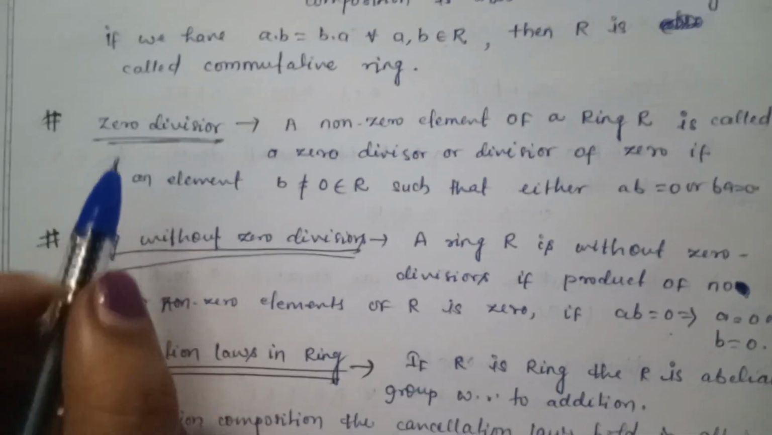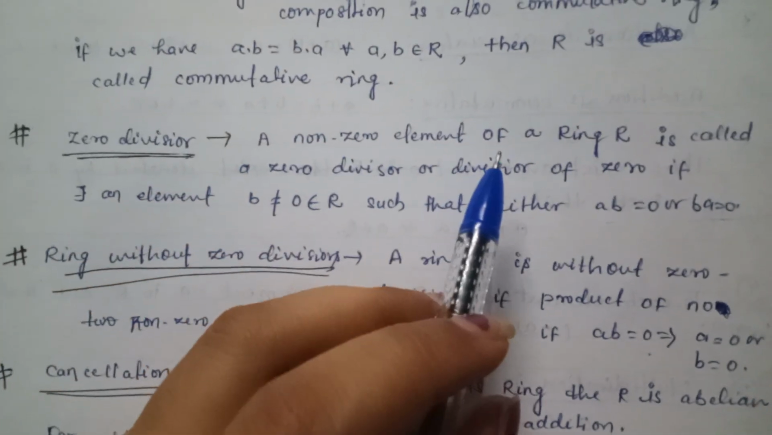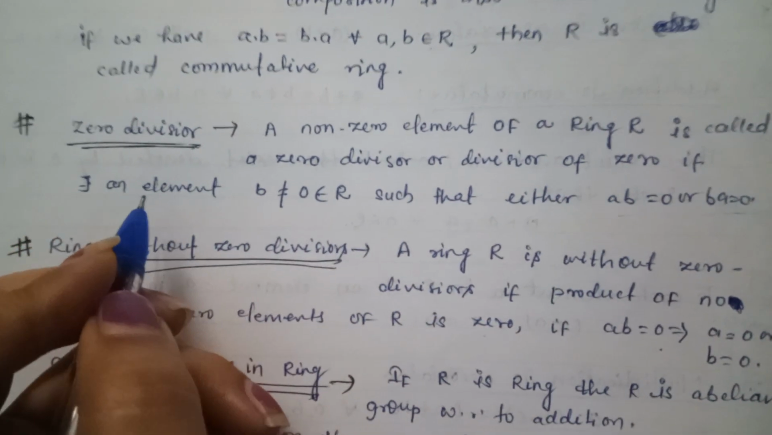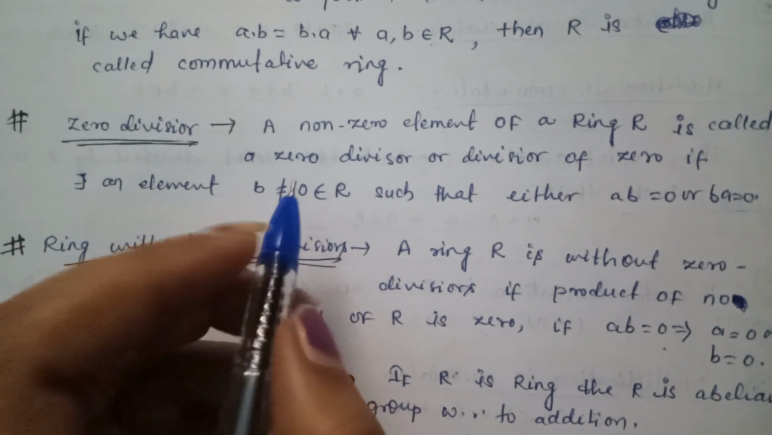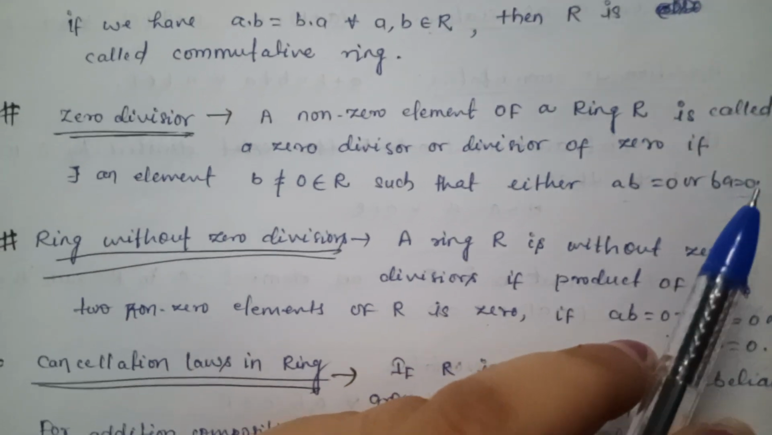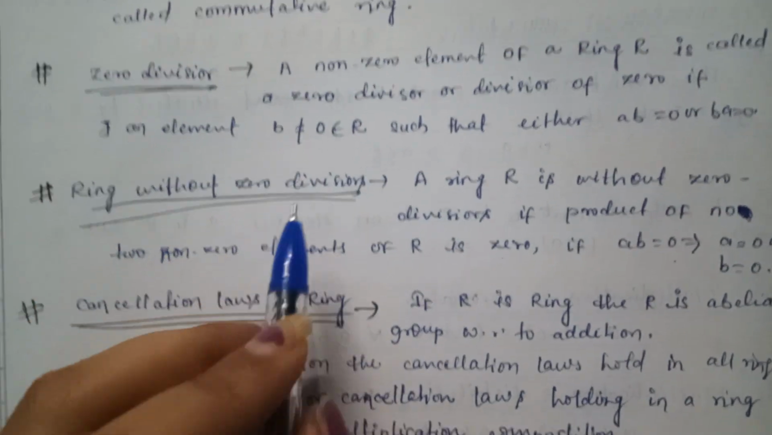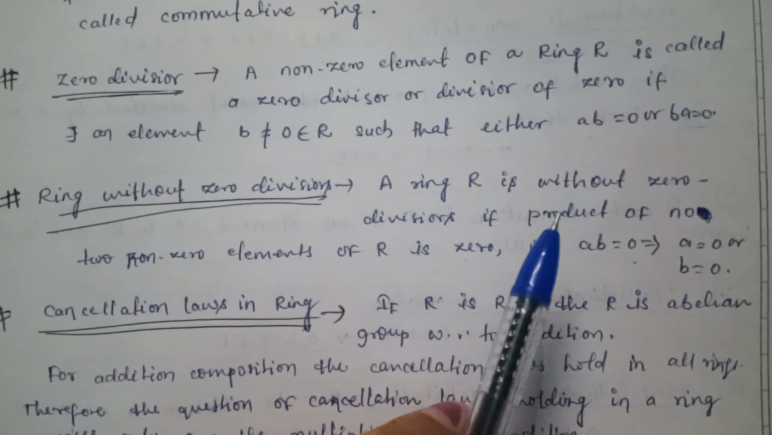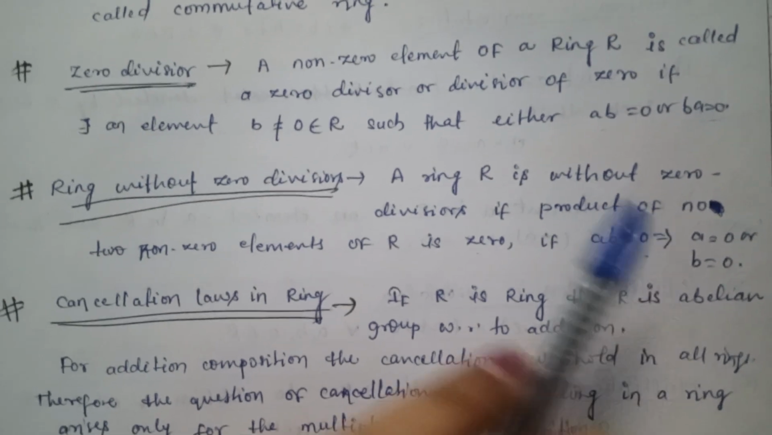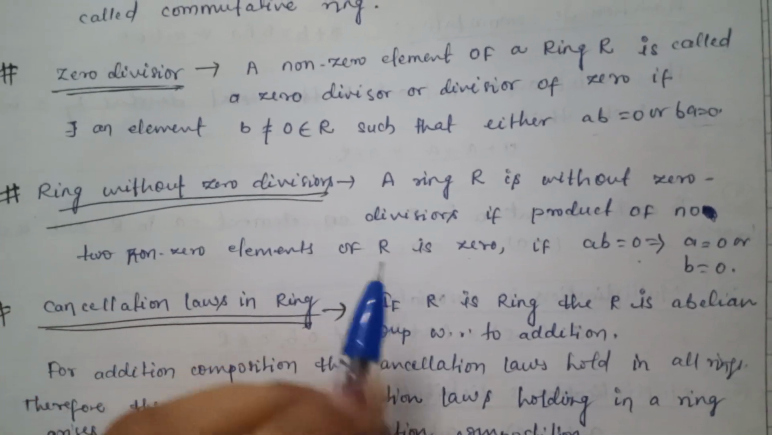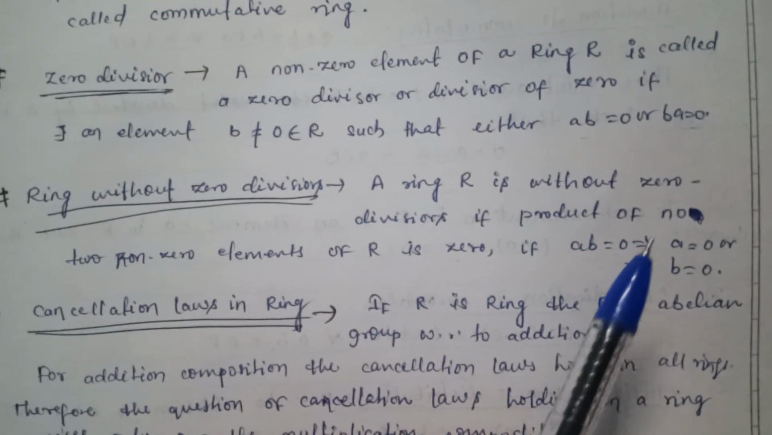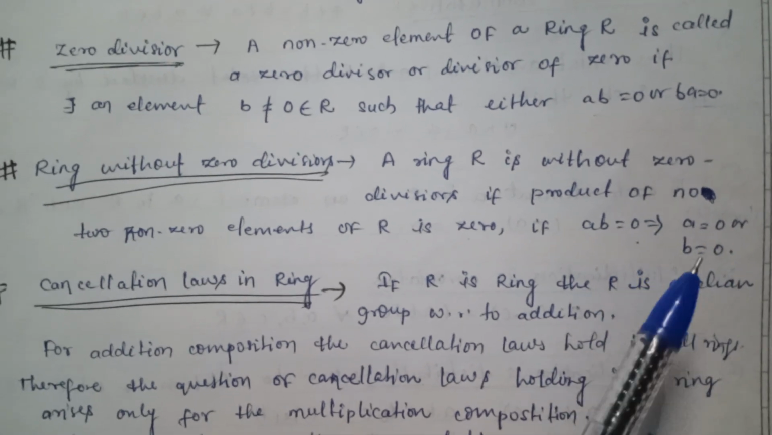Now what is the zero divisor? A non-zero element a of a ring R is called a zero divisor or divisor of 0 if there exists an element b not equal to 0 belongs to R such that either ab is equal to 0 or ba is equal to 0. What is the ring without zero divisor? A ring R is without zero divisor if the product of no two non-zero elements of R is 0. If ab is equal to 0, it implies that a is equal to 0 or b is equal to 0.